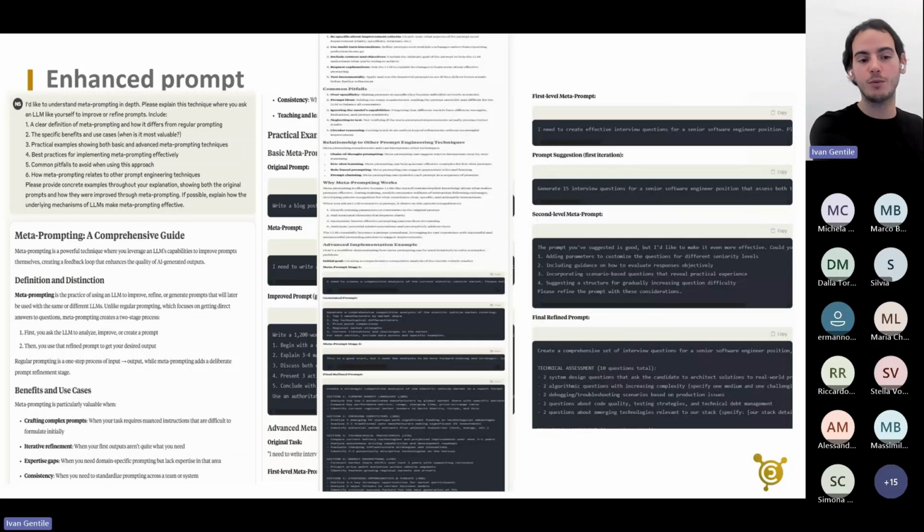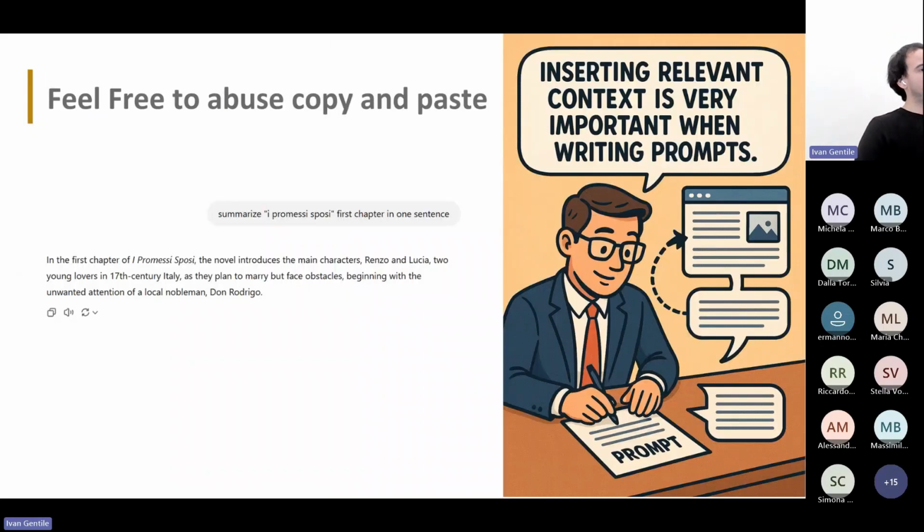And also, I do not always want to go for this. It's not that I meta prompt everything that I ask the LLM, but if I'm doing an important task or I'm at the start of what I call this collaborative process, working with an LLM on a task, it's good to do it.